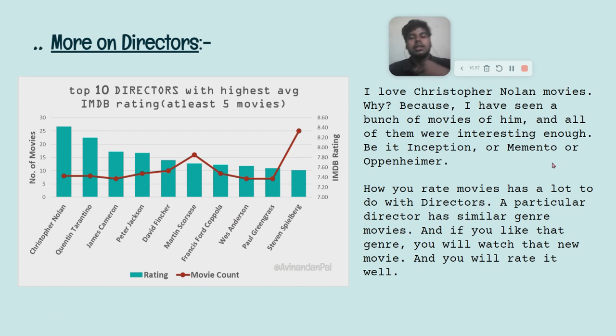Now, why is director an important factor for rating? Because if you like a movie by Christopher Nolan, and a new movie comes from him, you will likely want to watch that, right? And you will rate it high as well, right? Like when Oppenheimer came, many people wanted to see it, even if it didn't have any action or comedy or drama. It didn't have those things, but it had the director, and Cillian Murphy was there. So it is based on directors or actors, right? So it is also highly rated because of them, I think.